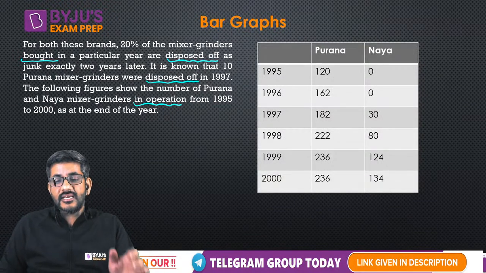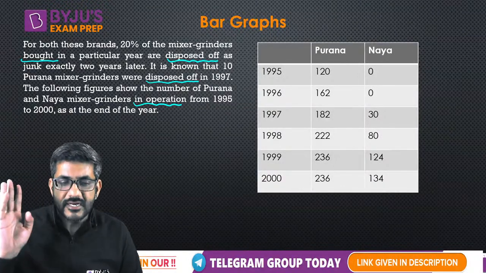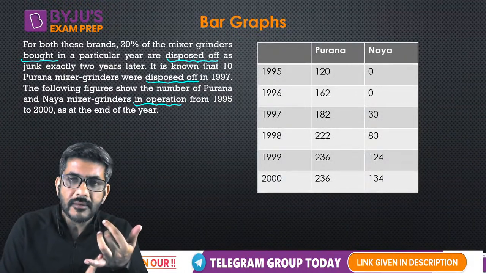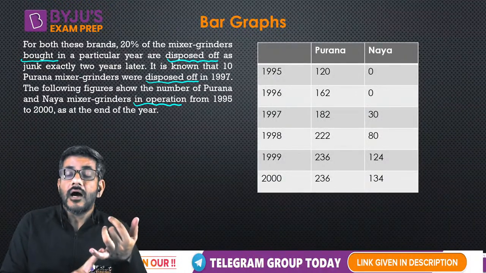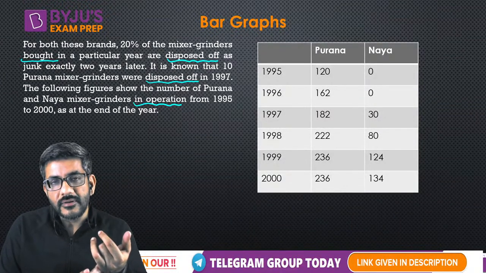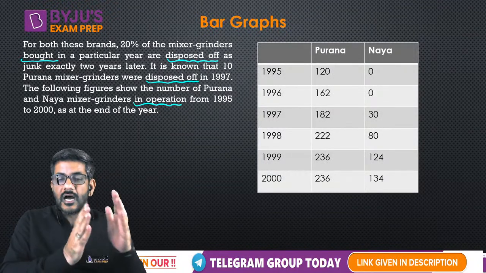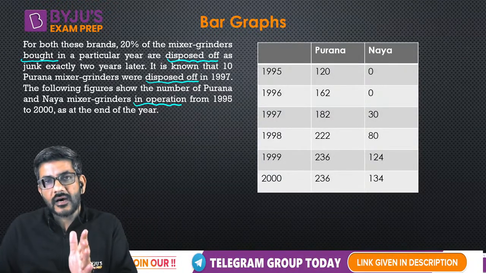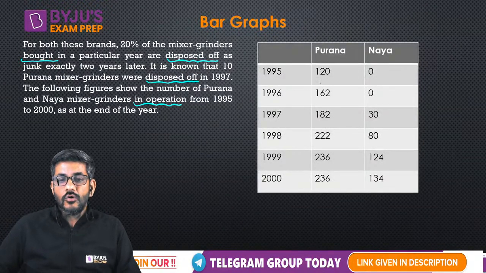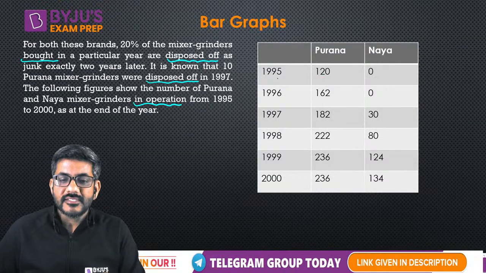So basically there are three kinds of पुराना मिक्सर ग्राइंडर्स और नया मिक्सर ग्राइंडर्स here which I have to talk about. One, how many of them are bought. Second, how many of them are disposed of. Third, how many of them are in operation. In operation is already given to you over here. उसमें से how many of them are bought, how many are disposed of, उसके बारे में we'll be talking about.